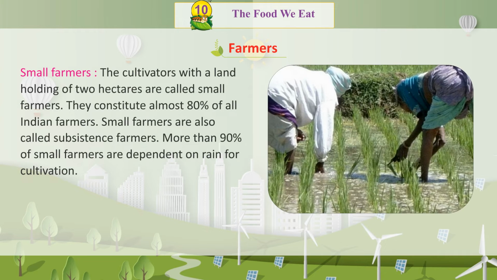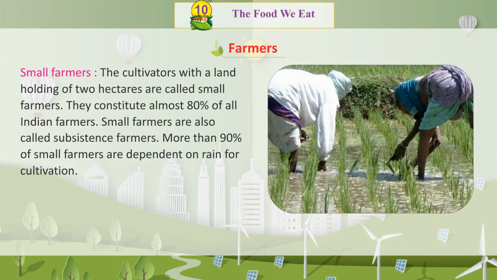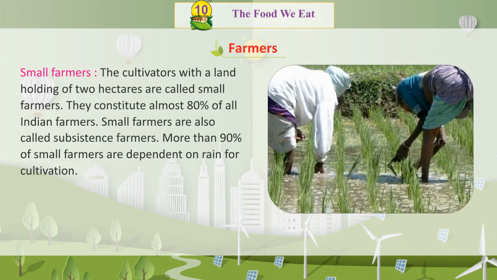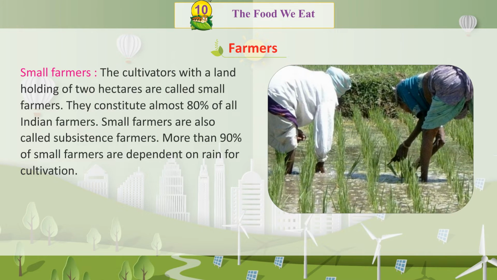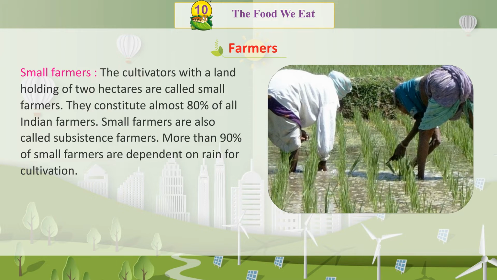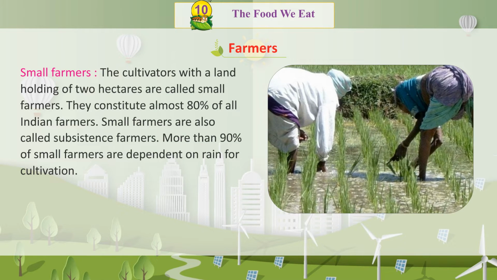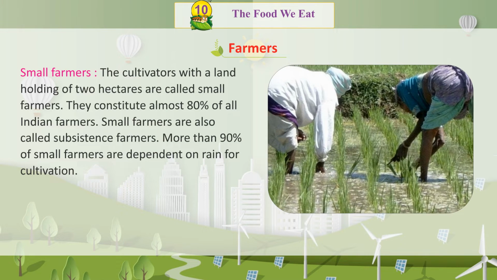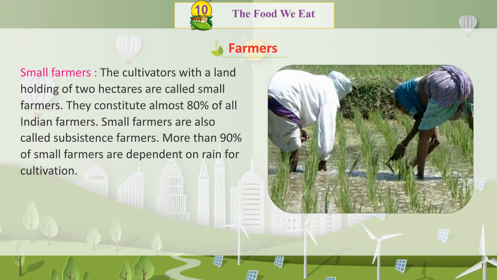Small farmers. The cultivators with a land holding of 2 hectares are called small farmers. They constitute almost 80% of all Indian farmers. Small farmers are also called subsistence farmers. More than 90% of small farmers are dependent on rain for cultivation.